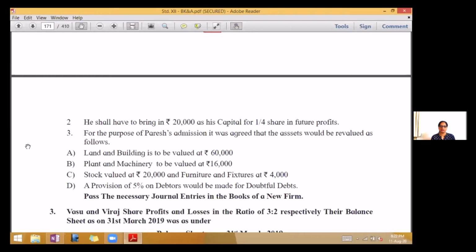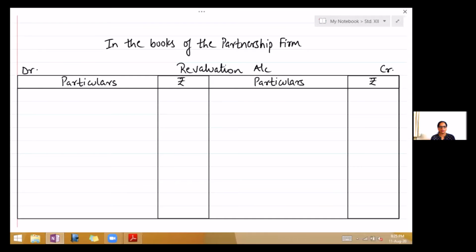Now here, children, we have been asked only to pass journal entries, but we require the ledger accounts to give entries. So first we will do the ledger, so we get practice of both ledger as well as the journal. So first we will be doing the ledger accounts. Now take your notebooks and write down: in the books of the partnership firm.